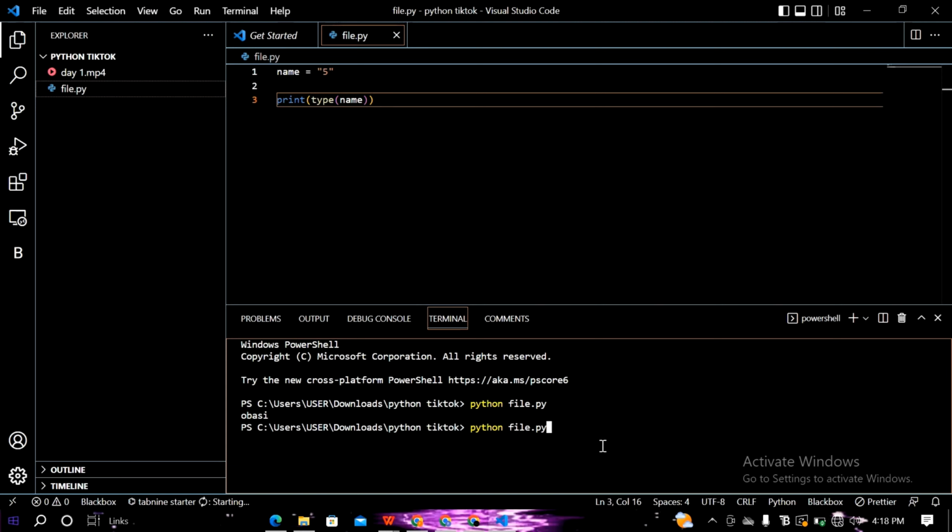Remember how to make use of variables, writing what variable you want to access, save it, and we're going to run our file. I forgot to tell you how to run the file. From your terminal, it's python and the name of your file, including the extension. When you're saving a Python file, you save it with .py. So to run my file, it's python file.py, and as you can see, it's a string.